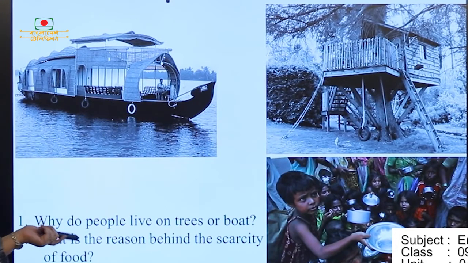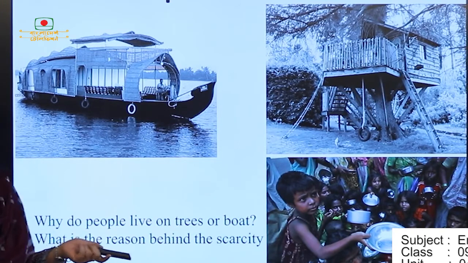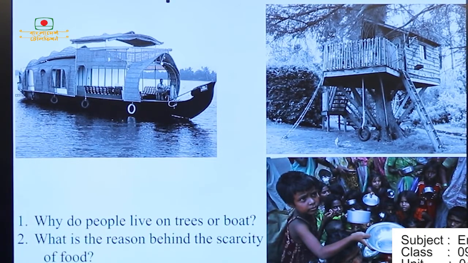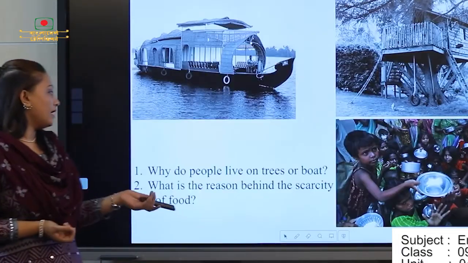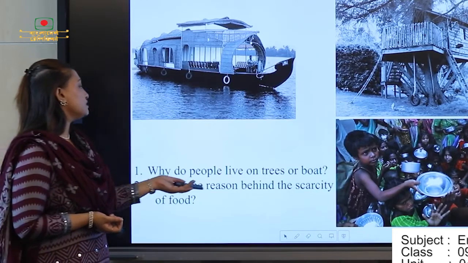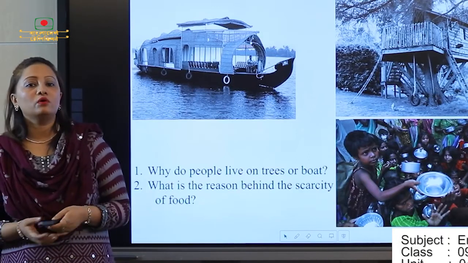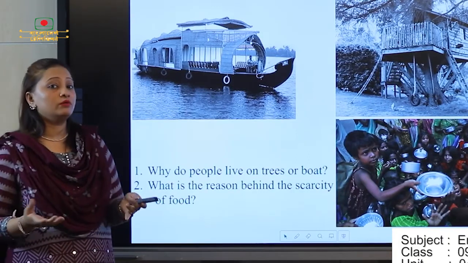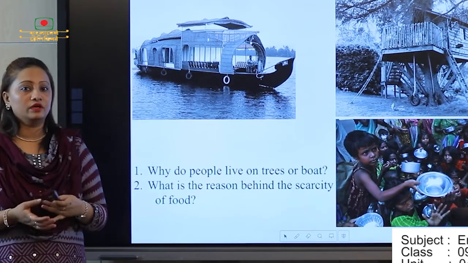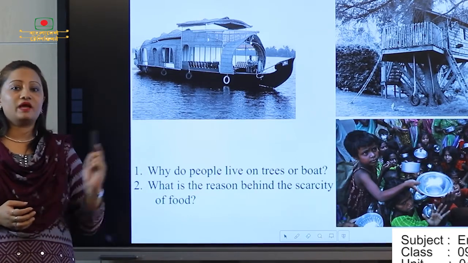Why do people live on trees or boats? Because there is no place for living nowadays. Our second question is, what is the reason behind the scarcity of food? Because our production is not okay. We don't have the delivery of food. Actually, this is the main reason behind this.